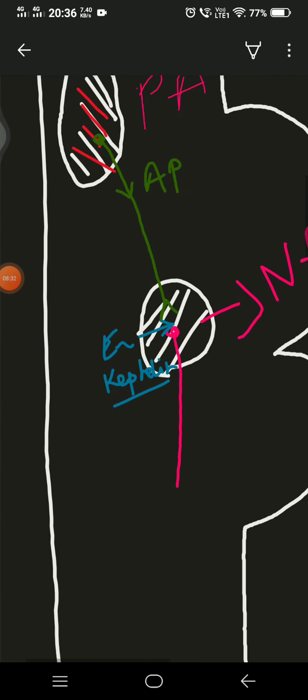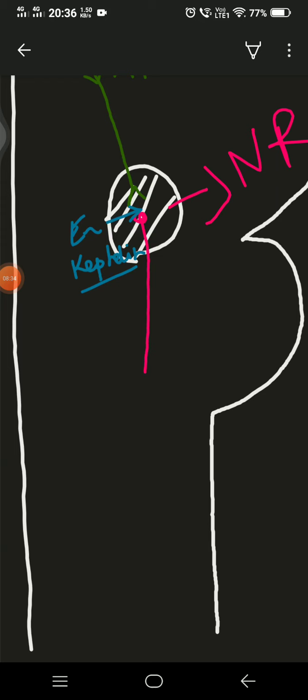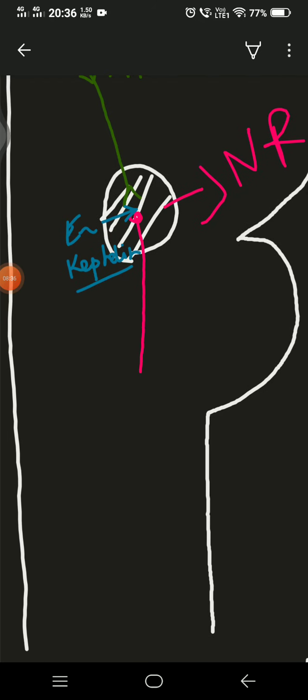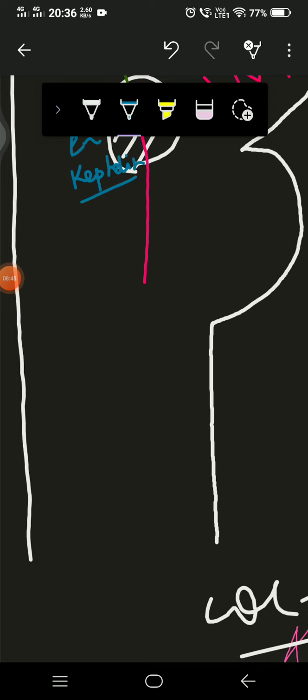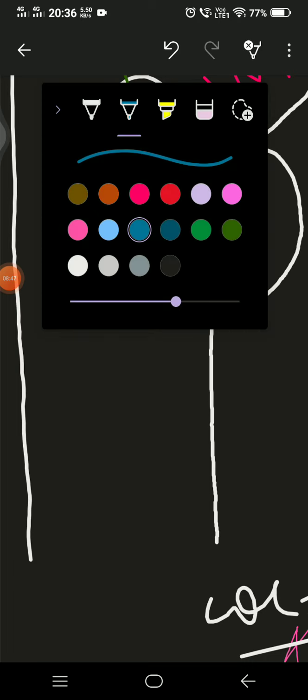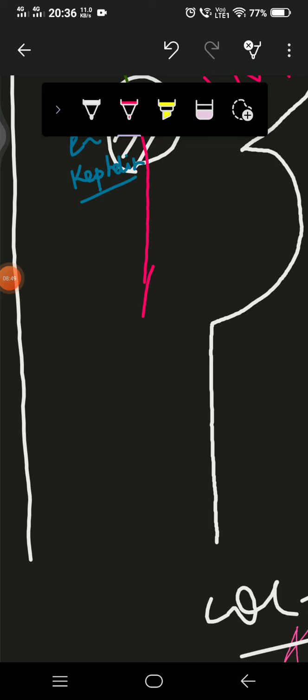Okay, so now this nucleus of raphe, this second part, when it gets stimulated by the enkephalin, and the action potential goes through this neuronal fiber, this axonal fiber, this will go down to the spinal cord.